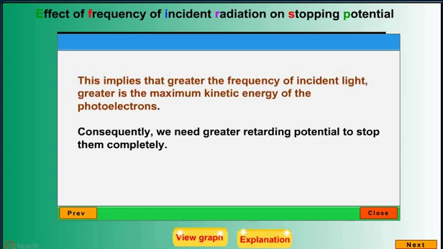This implies that the greater the frequency of incident radiation, the greater the maximum kinetic energy of photoelectrons. Consequently, we need a greater retarding potential to stop them completely.